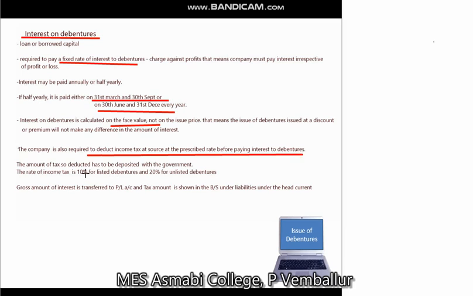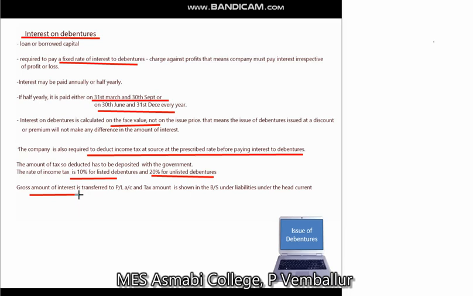The amount of tax deducted has to be deposited with the government. Normally, the rate of income tax is 10% for listed debentures and 20% for unlisted debentures. Then the gross amount of interest, that means the amount payable to the debenture holders plus income tax, is transferred to profit and loss account. And the unpaid amount of tax payable to the government should be shown in the balance sheet on the liability side under the head current liabilities.